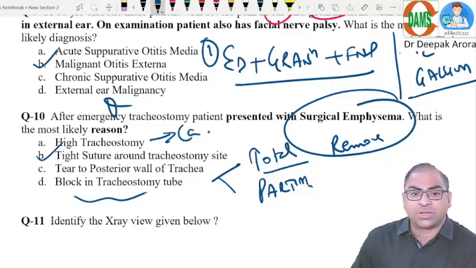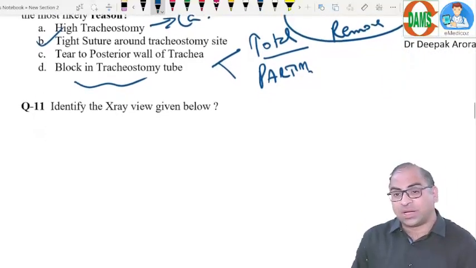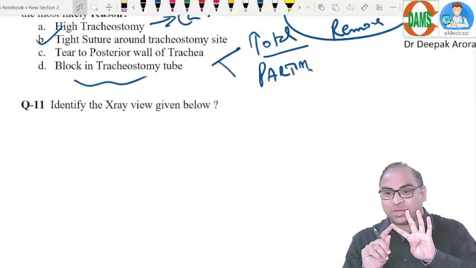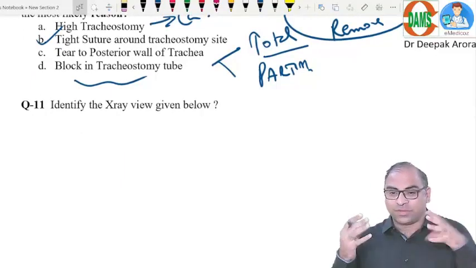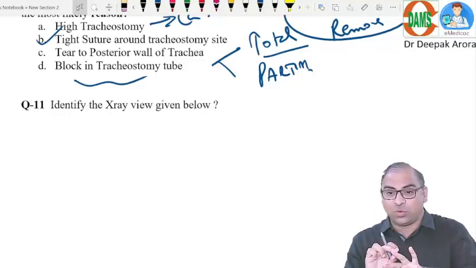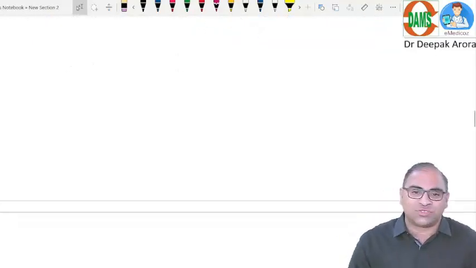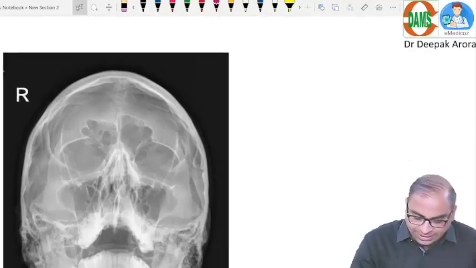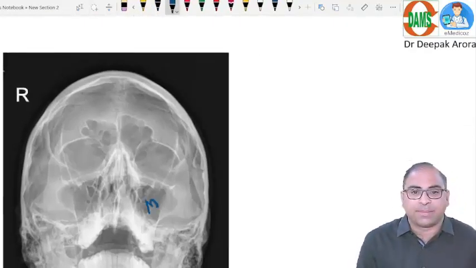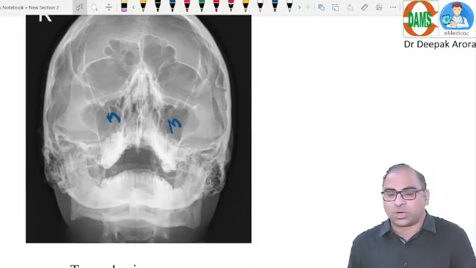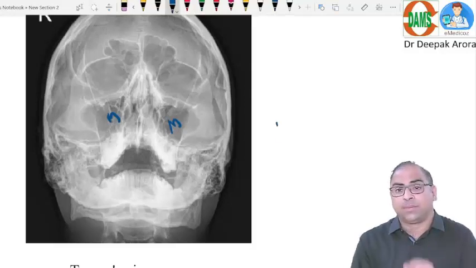Clear? Coming to the next one, identify the X-ray. Again, even in the lectures, I have given you 4 X-rays. One was Waters view, broader face. One was Caldwell's view, long face. One was lateral view. One was basal view. What they have shown you is a very broad X-ray where they have highlighted a sinus. They have highlighted the maxillary sinus. We will go for Waters view. Clear? It is the best view for the maxillary sinus.